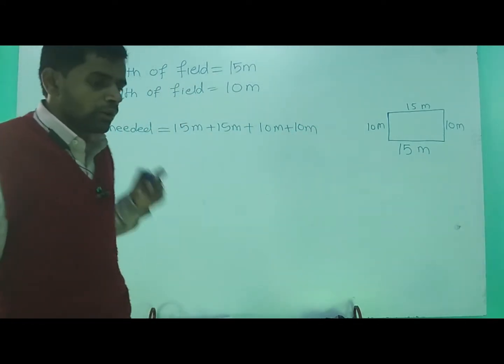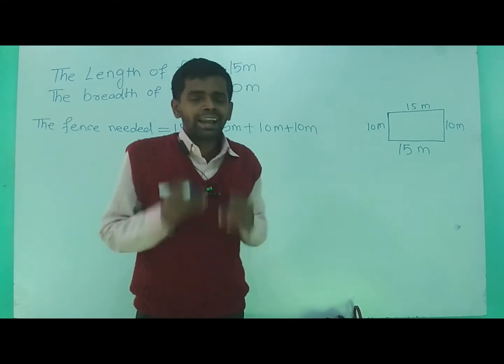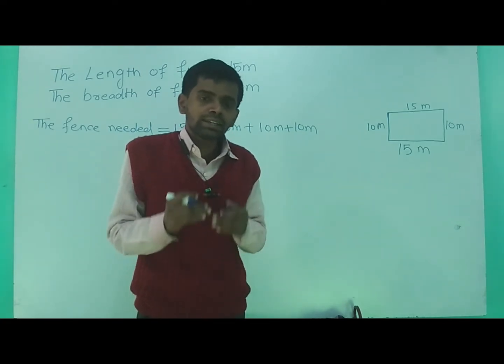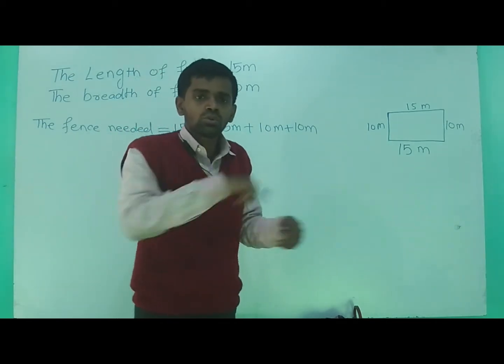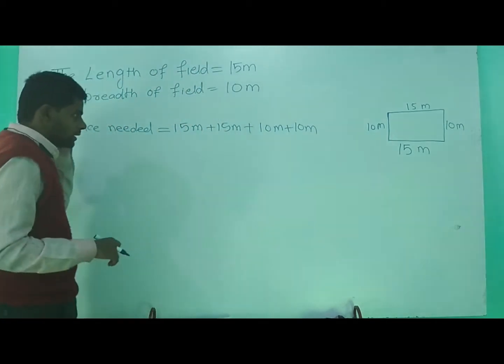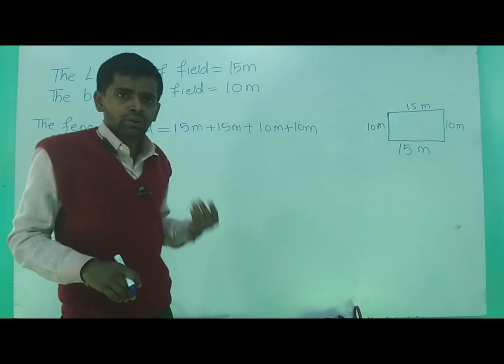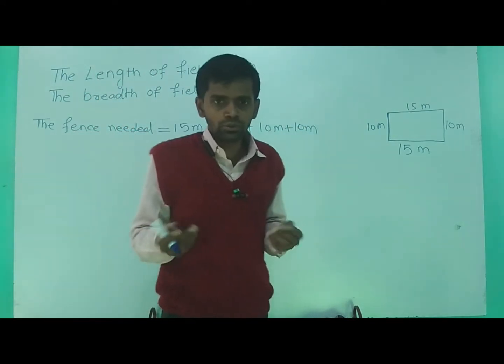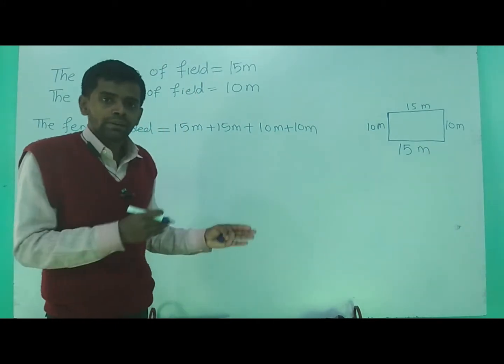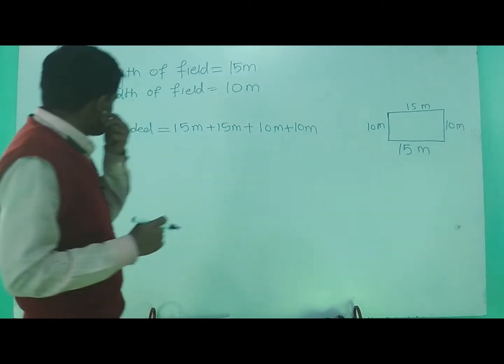We will get the total boundary of this closed figure, and then we understand how much fence is needed. जितना boundary उतना ही हमको wire लगेगा उसको cover करने के लिए. ठीक है, you can use a wire for fencing or you can use sticks of wood for the fencing. ठीक है, fencing का length हमको पता चल जाएगा.